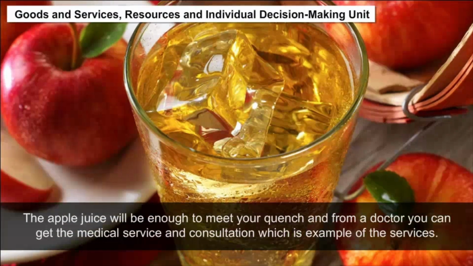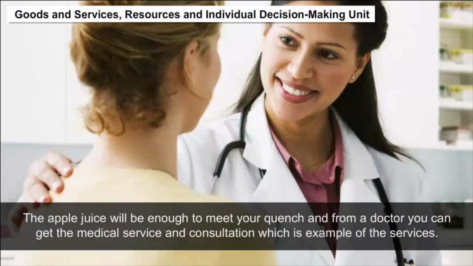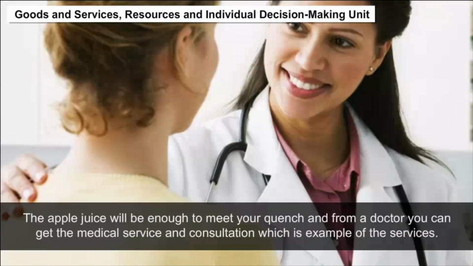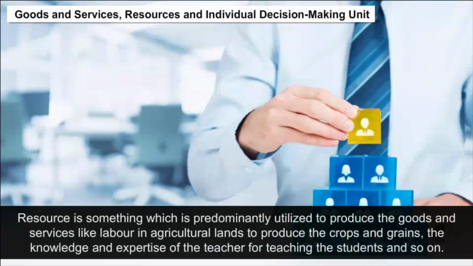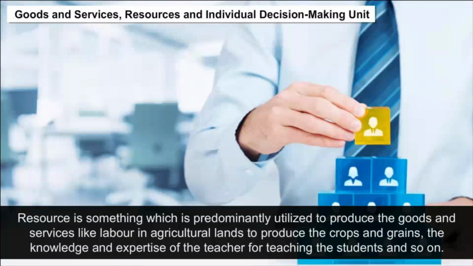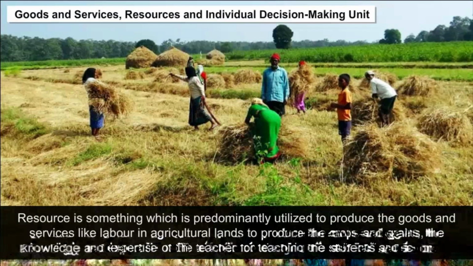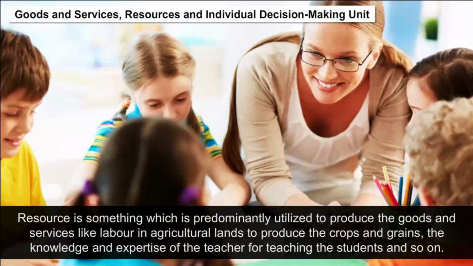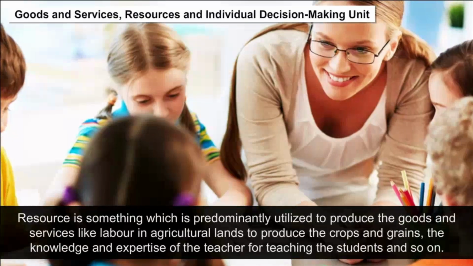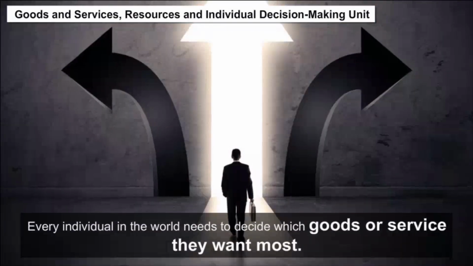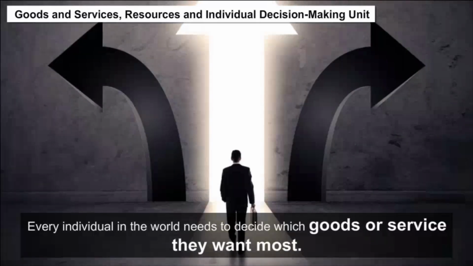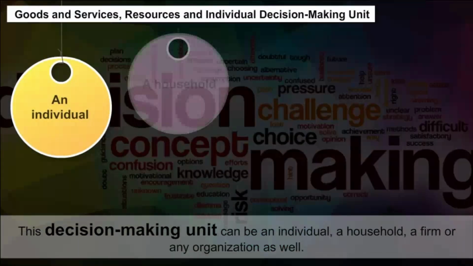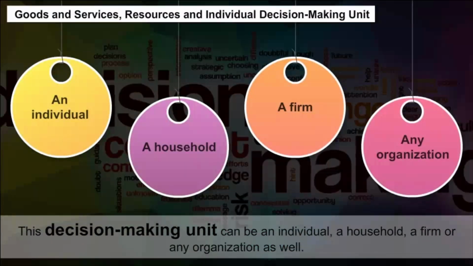Apple juice will be enough to quench your thirst, and from a doctor you can get medical service and consultation, which is an example of services. A resource is something which is predominantly utilized to produce goods and services, like labor in agricultural lands to produce crops and grains, or the knowledge and expertise of the teacher for teaching the students, and so on. Every individual in the world needs to decide which goods or services they want most. This decision-making unit can be an individual, a household, a firm, or any organization as well.